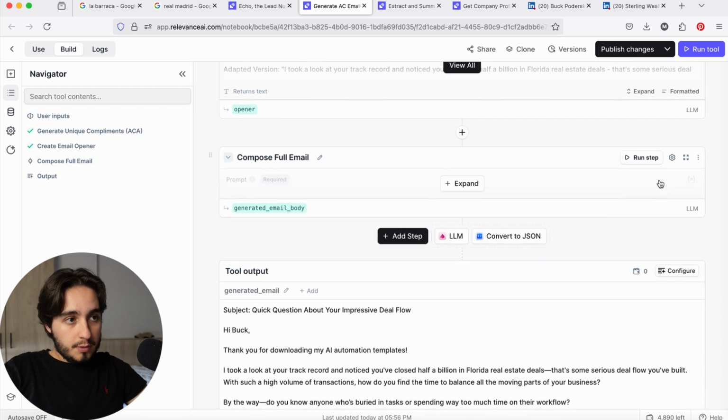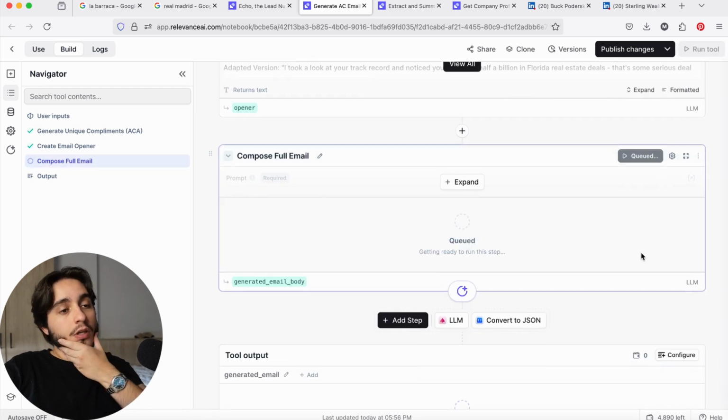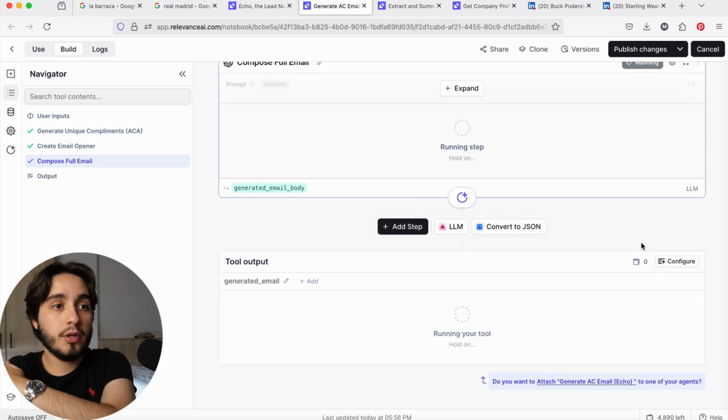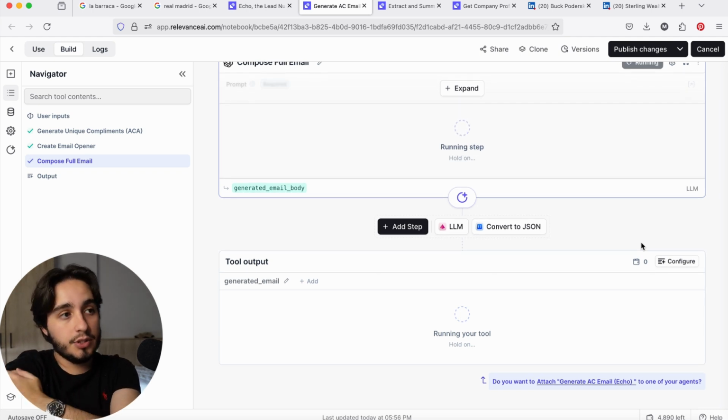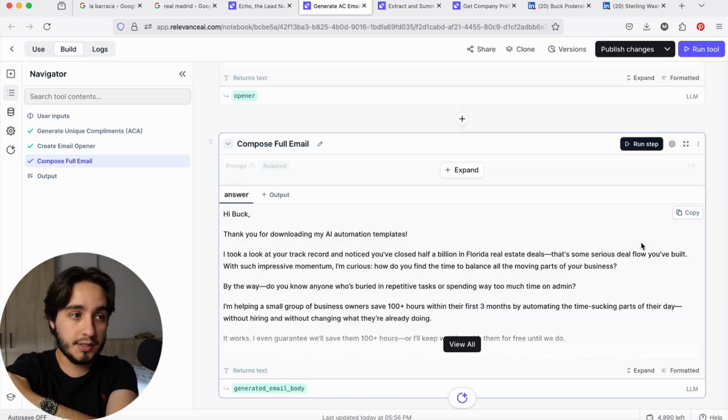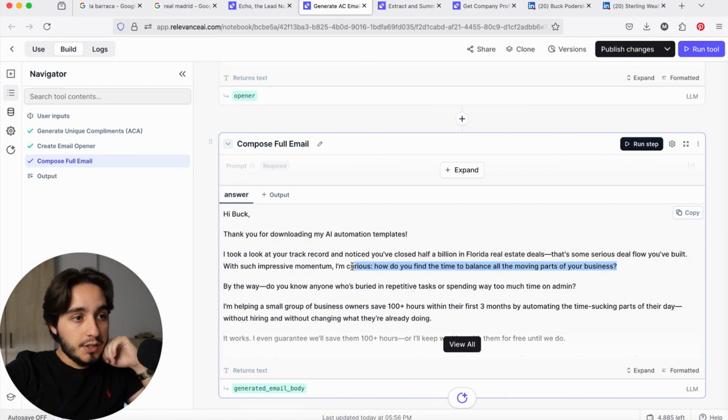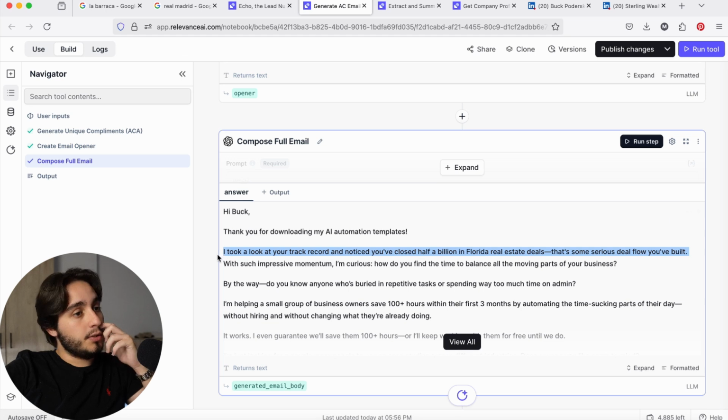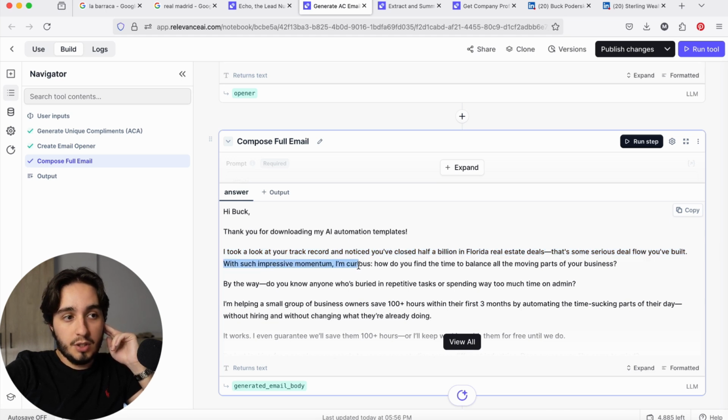Let's run this one more time to see if the question stays the same or if it changes. And then I'll change it to Anthropic to see what the difference is going to be. Oh, this is actually a little bit better. The acknowledgement and the compliment stay the same. So the question changes to, "With such impressive momentum, I'm curious, how do you find the time to balance all the moving parts in your business?" That's good. That's actually really good.